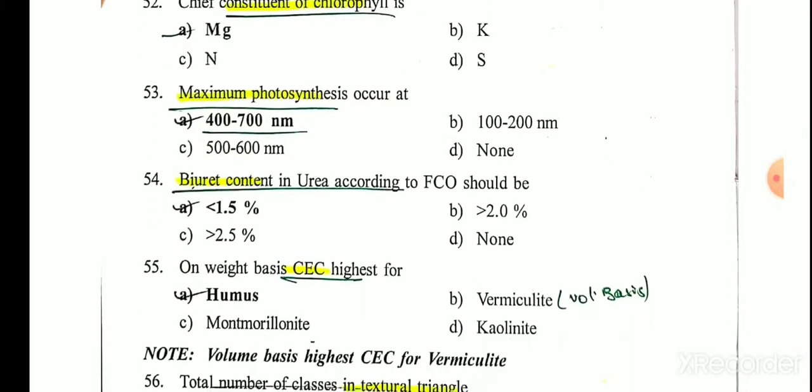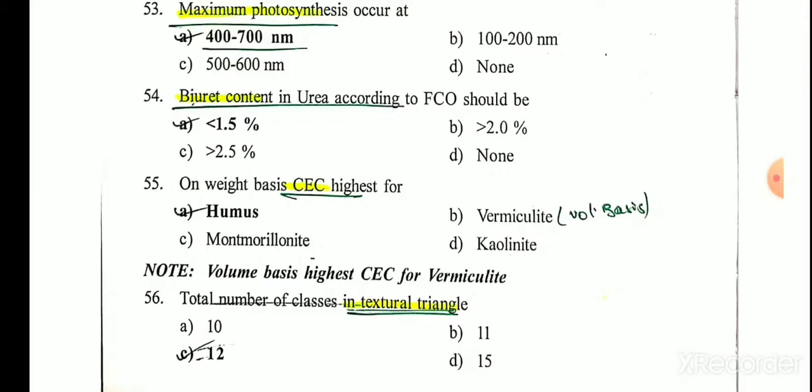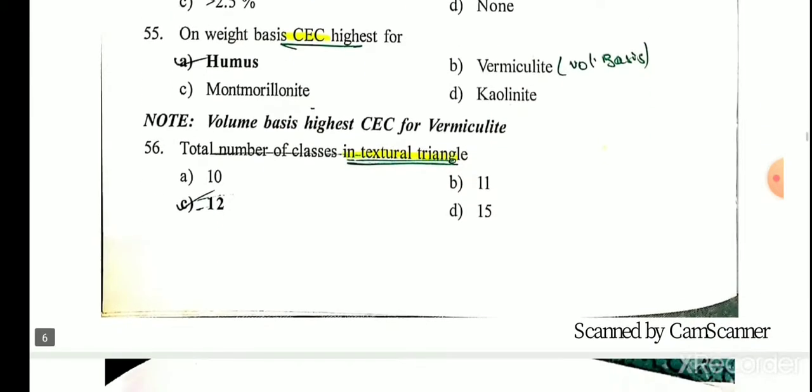Biuret contained in urea, according to the FCO Fertilizer Control Order, should be less than 1.5% for basal application and less than 0.5% for foliar application. On weight basis, CEC, which stands for cation exchange capacity, is highest for humus. The total number of classes in the textural triangle is 12.